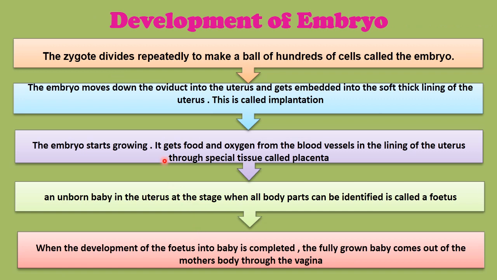Development of embryo. After the formation of zygote, the zygote, which is a single cell, divides repeatedly to make a ball of hundreds of cells called embryo. The embryo moves down the oviduct into the uterus and gets embedded into the soft, thick lining of the uterus. This is called as implantation. So, fertilization takes place in oviduct.